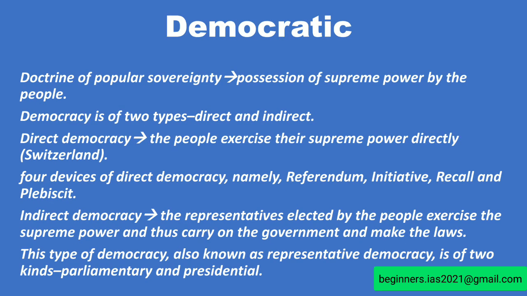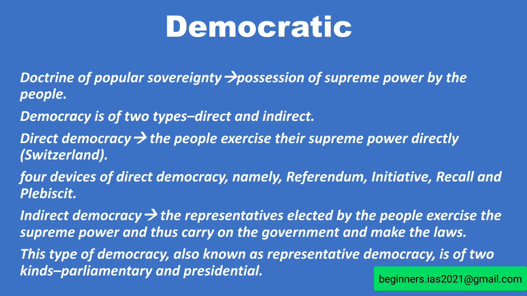Let us move on with the democratic. The Indian Constitution provides for representative parliamentary democracy. Before seeing that, let us see the democratic. The democratic polity, as stipulated in the Preamble, is based on the famous doctrine of popular sovereignty, which means the possession of supreme power by the people. This democracy has two types, that is direct democracy and indirect democracy.